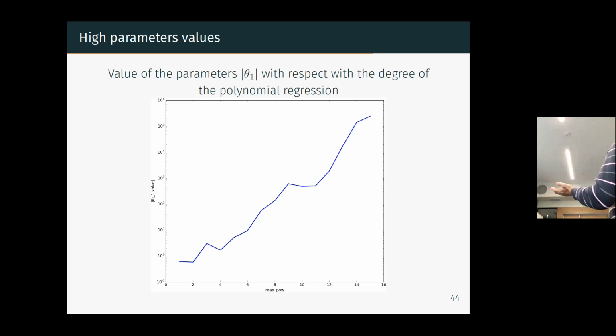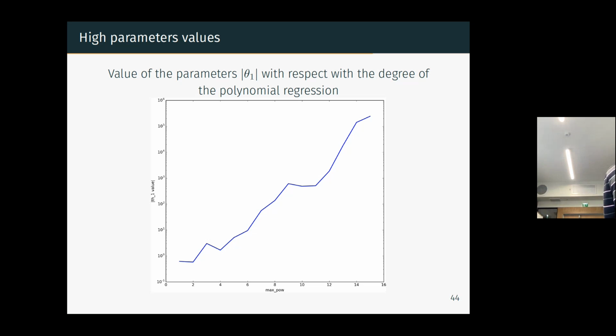If you look, for example, at the absolute value of the first parameter, theta 1, the parameter which is the factor of the linear x, you see that the best value for theta 1, if I increase the degree of the polynomial, is increasing a lot. And this is a logarithm scale. So you see that here you're around 1, 10, and here you are around 1,000, and here you are almost at 1 million. So the parameter is equal to 1 million. So this is not a good behavior.